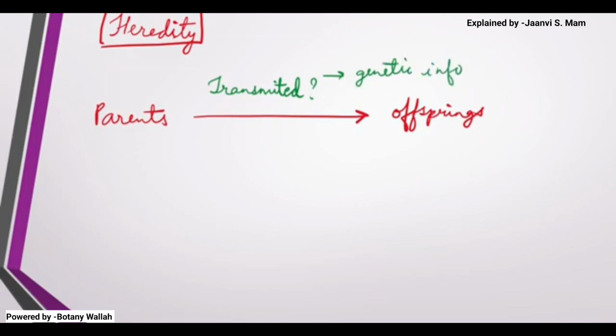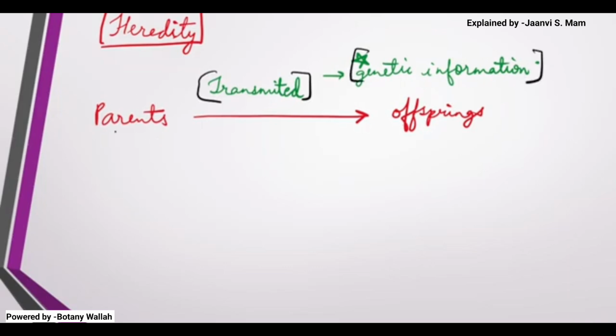In the form of genetic information. Okay, so Mendel didn't tell that genetic information is there. At that time there was no clue about what is a gene, what is genetic information, what is DNA. There was no such discovery during that time. This part was not told by Mendel, that is genetic information.